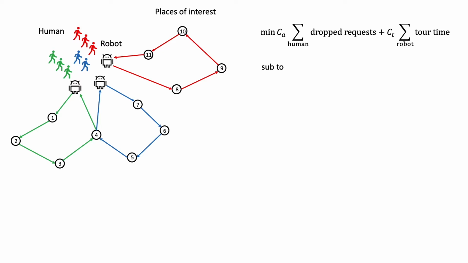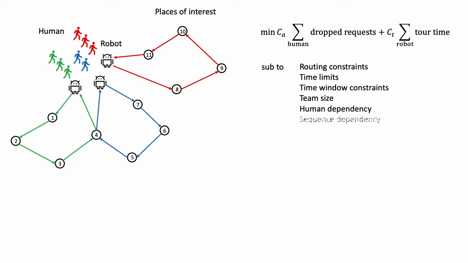In this work, we consider routing constraints, time window constraints, where some places of interest only open at a certain time, team size constraints, human dependencies, for instance, some people might want to be in the same team, and sequence dependency, where for instance, visiting one place requires you to visit another place first. Note that there is also uncertainty in the traveling and visiting time.